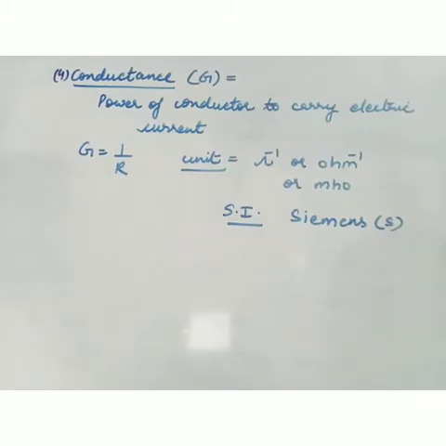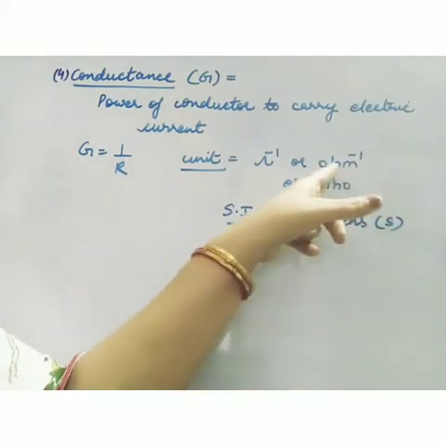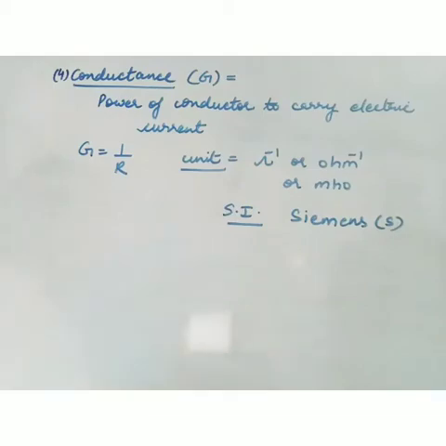Whenever any conductor is given to us, we first find out its resistance, and after finding its resistance, the inverse of that will give us conductance. So what will be the unit? It is ohm inverse, mho, MHO, and in SI unit it is denoted by Siemens. So this is about conductance.